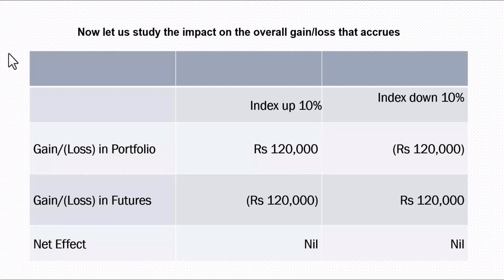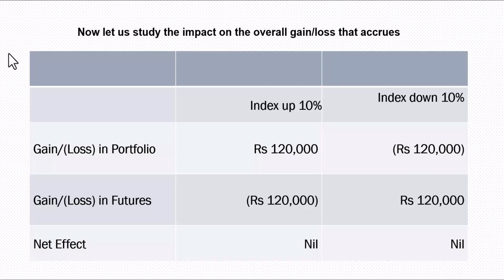Suppose the index can be up by 10% or down by 10%, the two columns. And the first column talks about the gain or loss in the portfolio. First, assume the index is up by 10% and you have taken a short position. So your gain in the portfolio will be 1,20,000 on a 1.2 million portfolio, but you will lose in futures. So that means the net effect is nil. Even if you have gained in the portfolio, contrary to the view that the market is going to go down or the stocks are going to fall, what happened was the market has rebounded, it has not corrected. So in that case, you will still have no money. I mean, you are not going to make any gain. Though your portfolio has gone up by 1,20,000, you will not realize that gain till you are playing this short game.